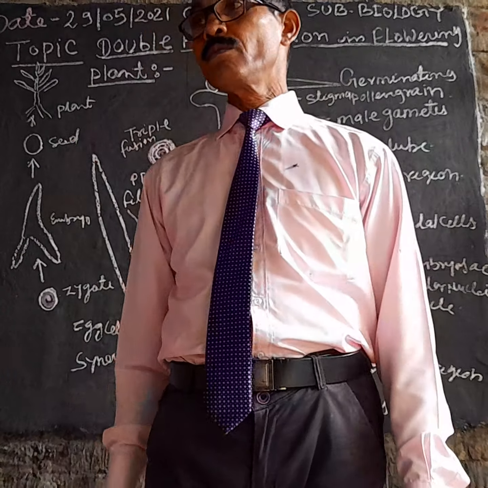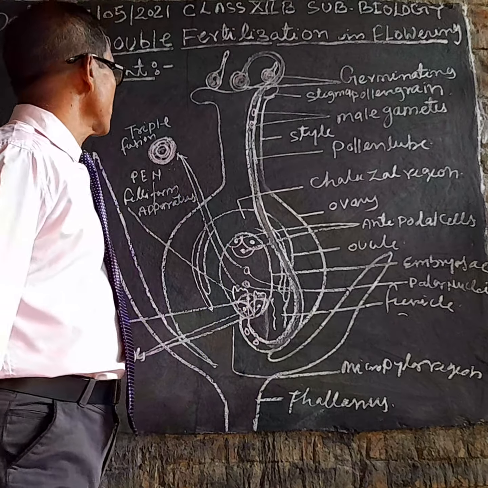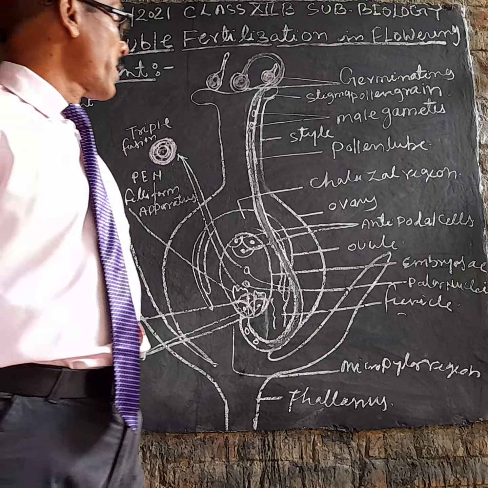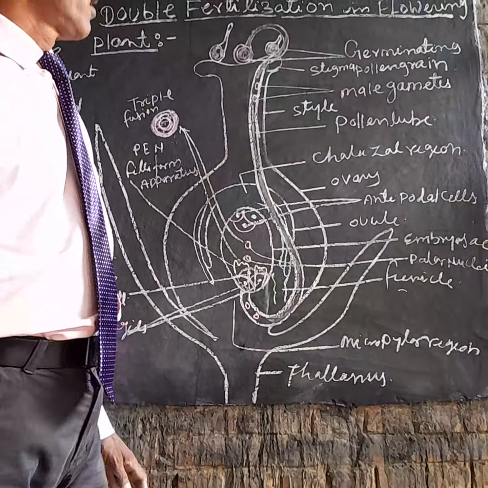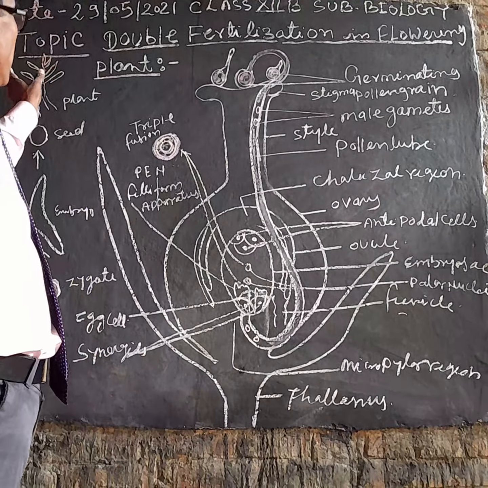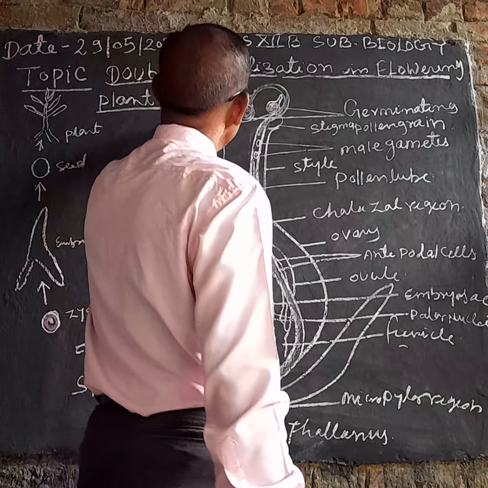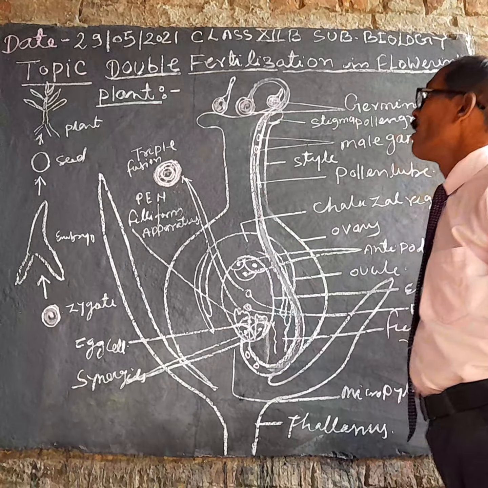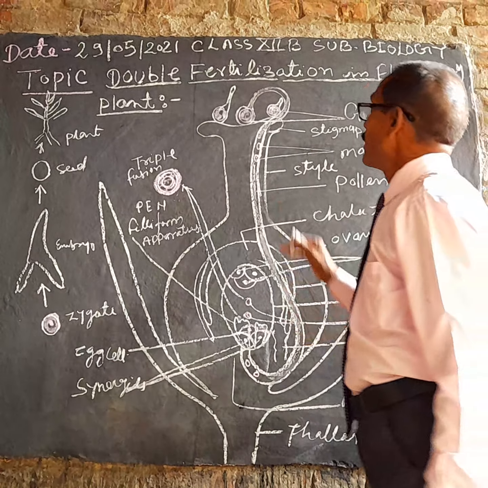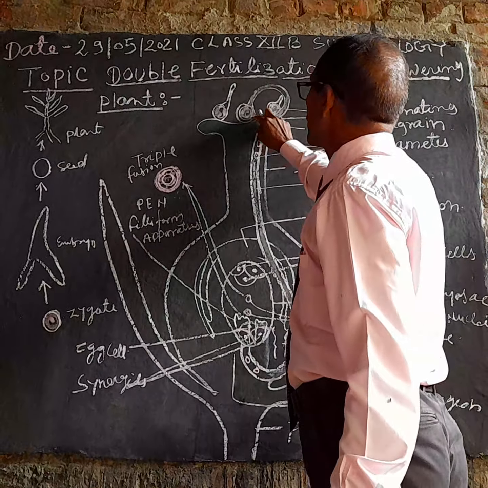Today our topic is pollen-pistil interaction, meaning double fertilization in flowering plants. First of all, the transfer of pollen grain from anther to stigma is known as pollination. After pollination, the pollen grain lands on the stigma of the flower, absorbs some nutrients such as carbohydrates and sugar molecules, and swells up.